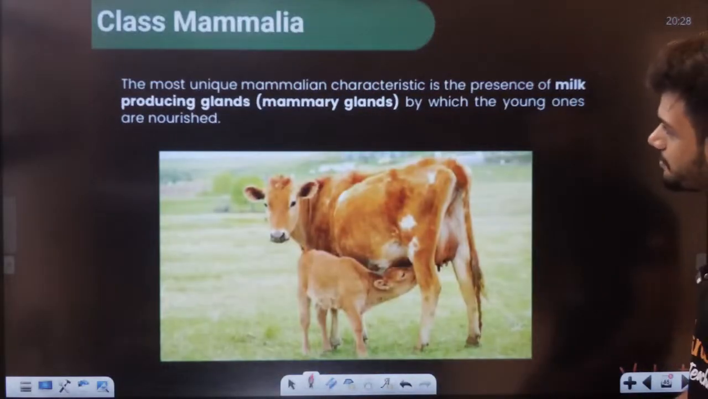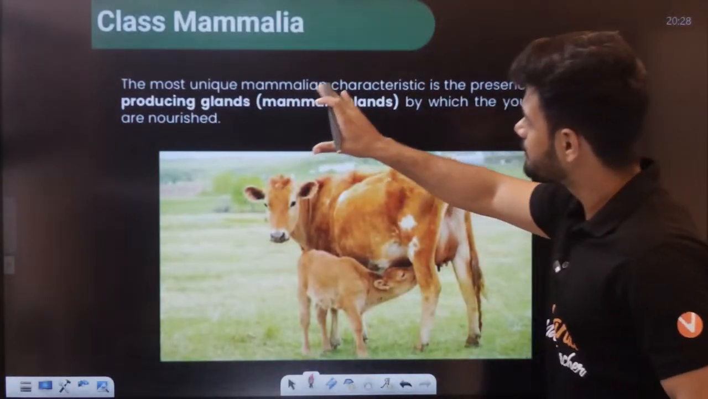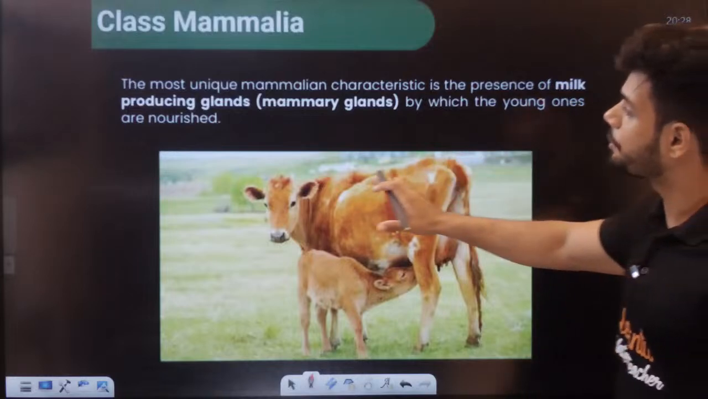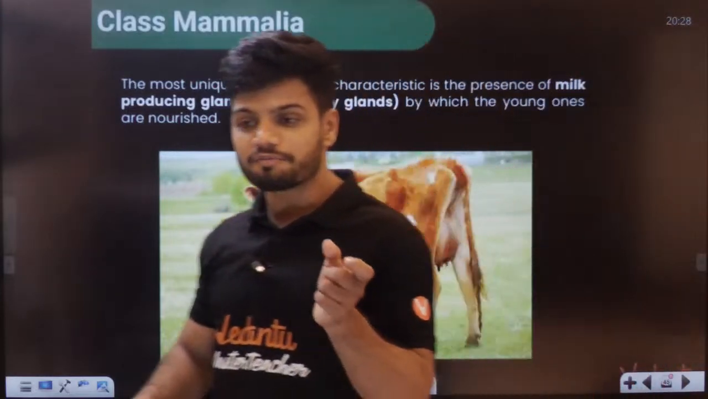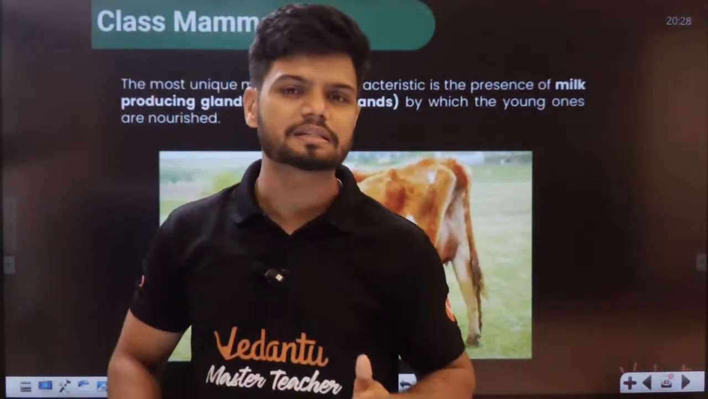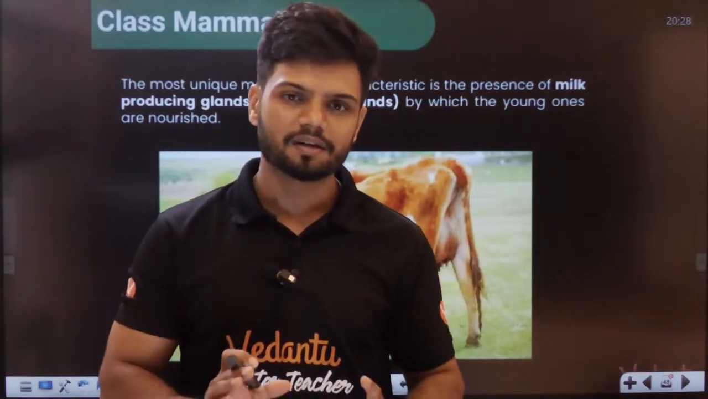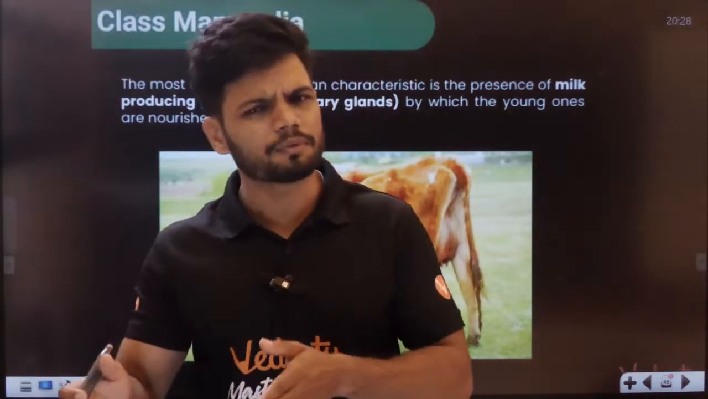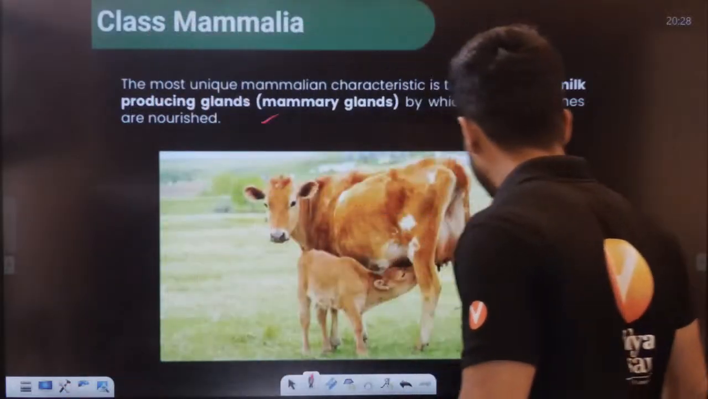Okay. Now, the most unique mammalian character is the presence of milk producing glands. So in the case of mammals, the main distinctive feature is the mammary glands. Every single mammal will have mammary glands. They may be functional, they may not be functional. That's all. Mammary glands are a must.